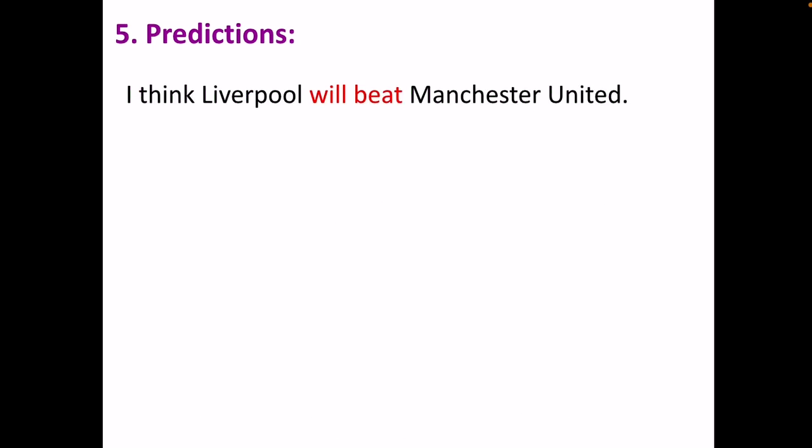Let's move on to number 5. Here we have predictions. We can predict something happening in the future, but it's not certain it will happen, it's just an expectation. So we can use the future simple tense with will if we are not 100% sure that this will happen. For example, I think Liverpool will beat Manchester United. So here, as you can see, it's only a prediction. They might win, they might not win, but as a prediction we used will.